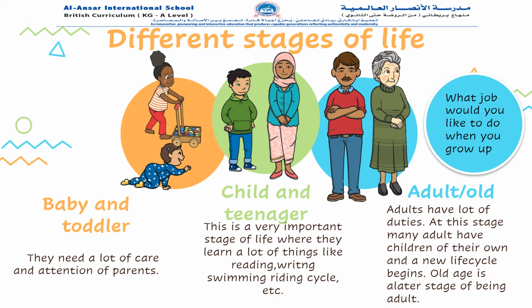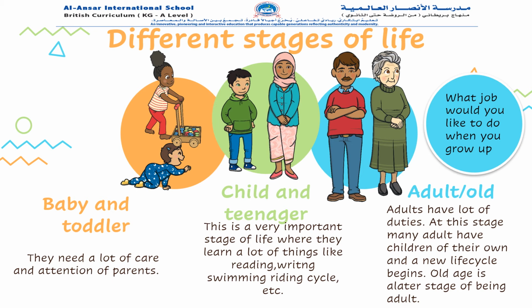The next stage is child and teenager, where very important things take place in this stage of life, where they learn things like reading, writing, swimming, riding cycle, and a lot of new changes come in their body.